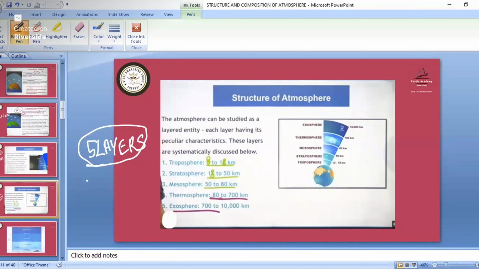Like first, suppose if this is our earth, this is our space part. Then as we go up we enter into the atmosphere. So from 8 to 18 kilometers, in some books it is 16 kilometers or 18 kilometers, we have the troposphere.